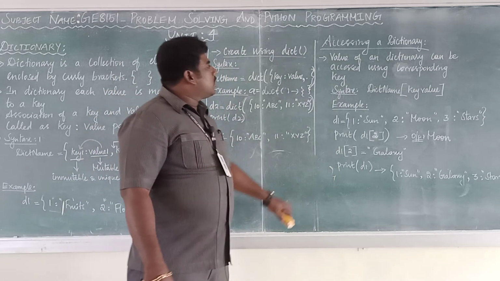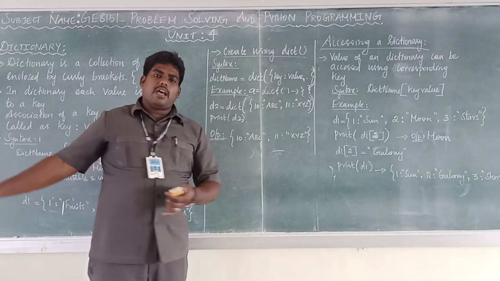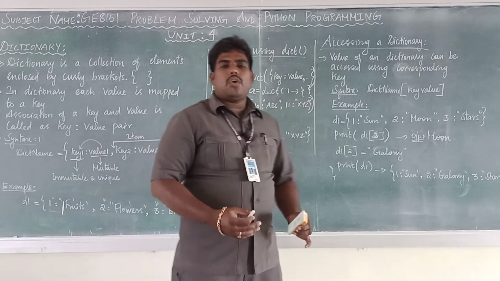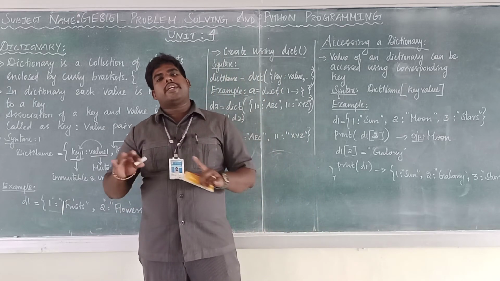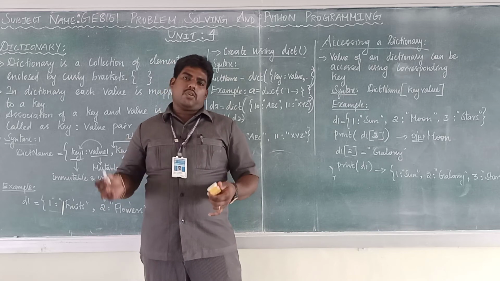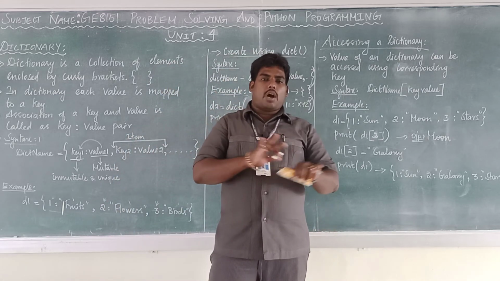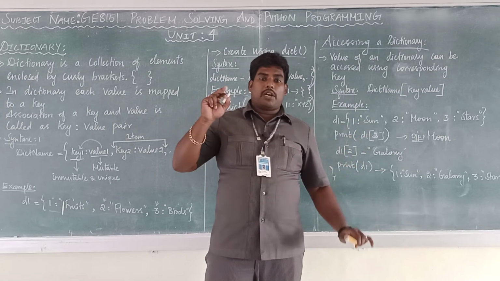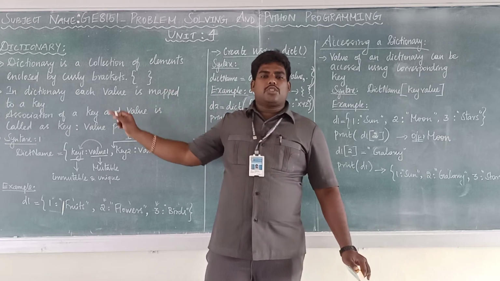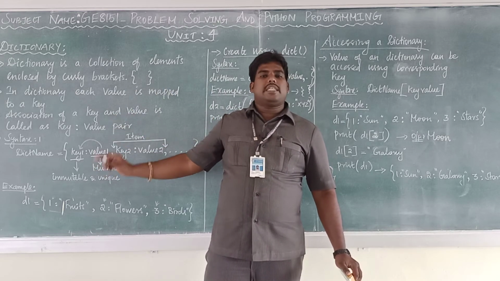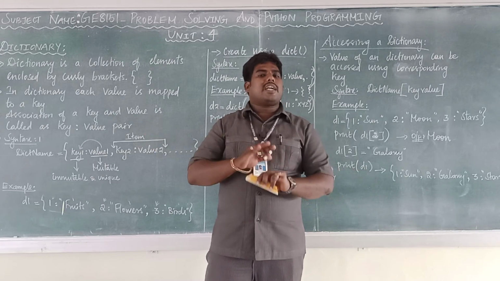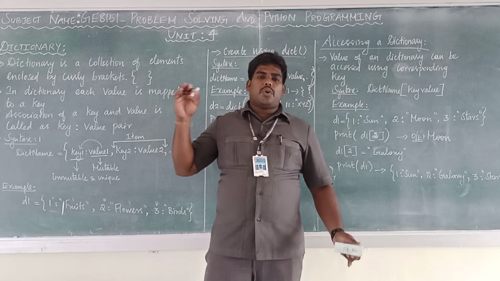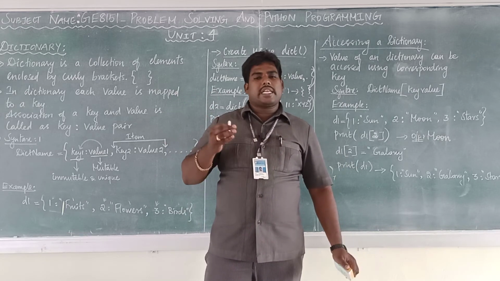Now, how to access the dictionary. So far I have explained what a dictionary is and its definition. How do you access a list, tuple and string? Using two ways: the index operator and slicing. In the dictionary, the slicing operator won't work. Only the index operator is used, and one important thing: only through the keys can we access the values in a dictionary. Without keys, we can't access the dictionary. If you want to access the values, we have to use the keys.